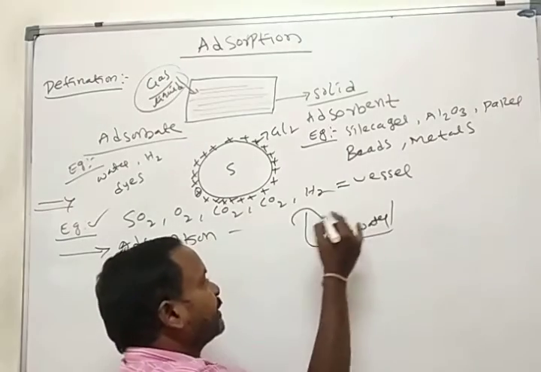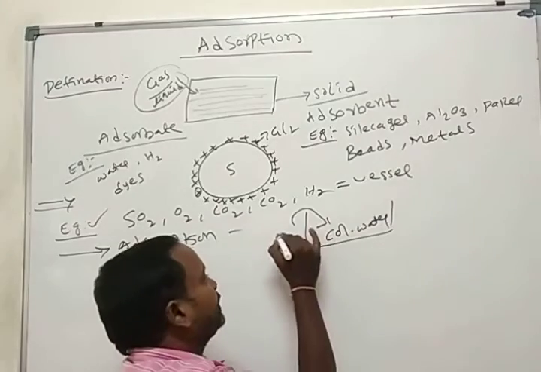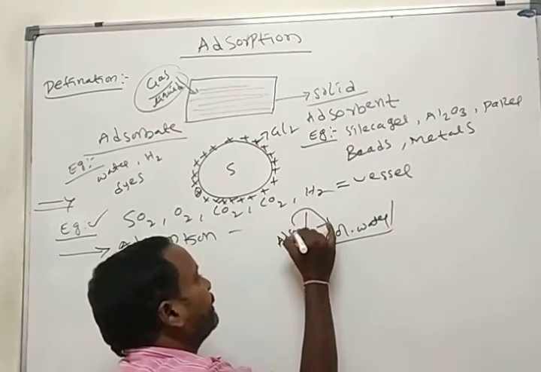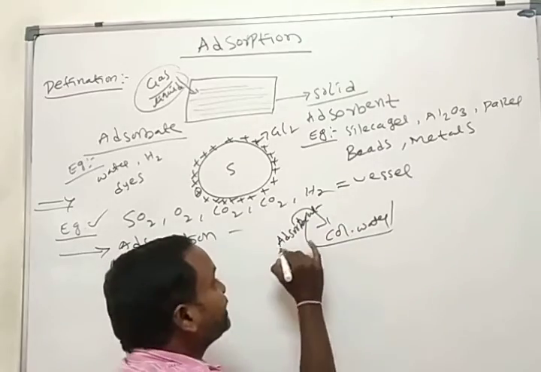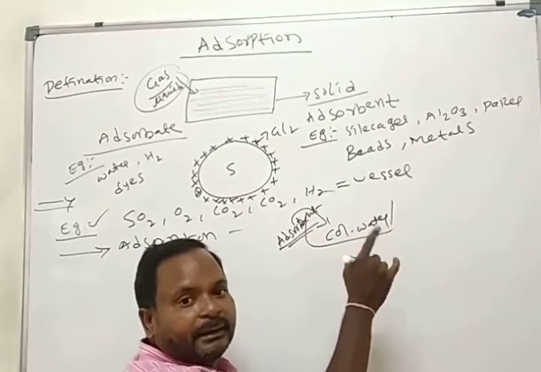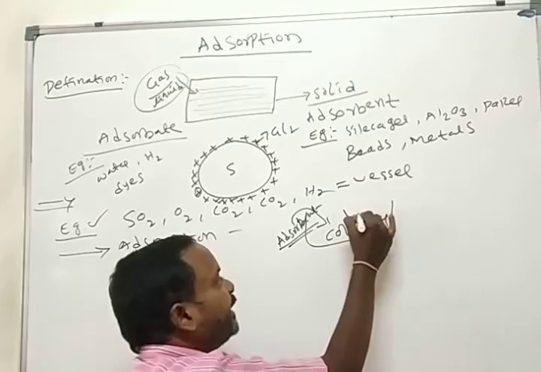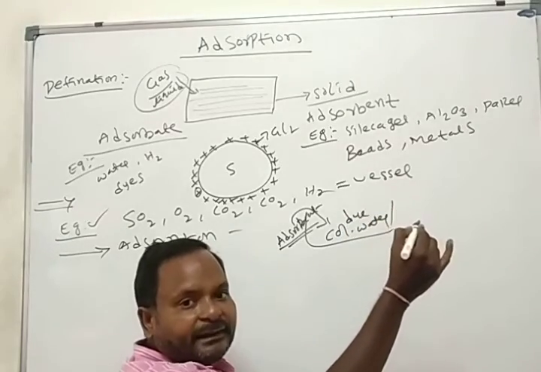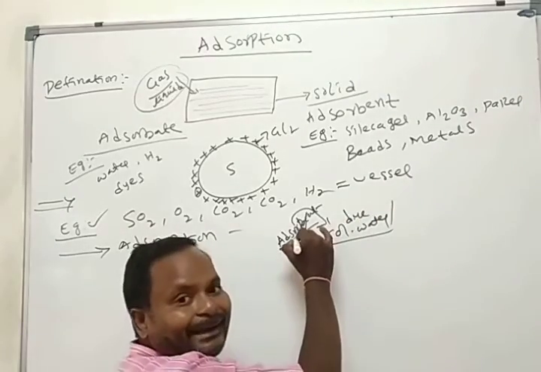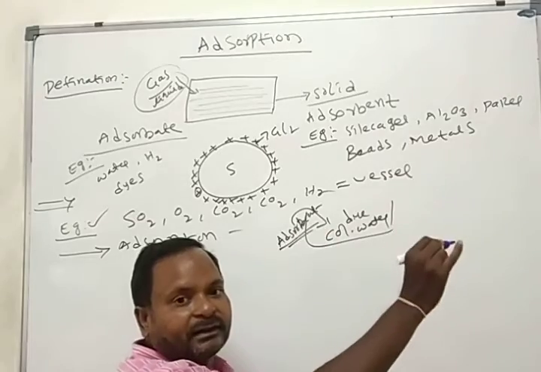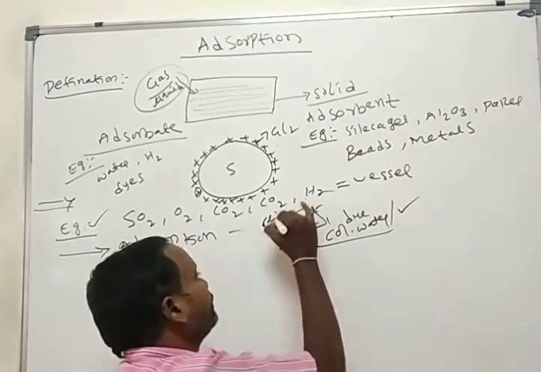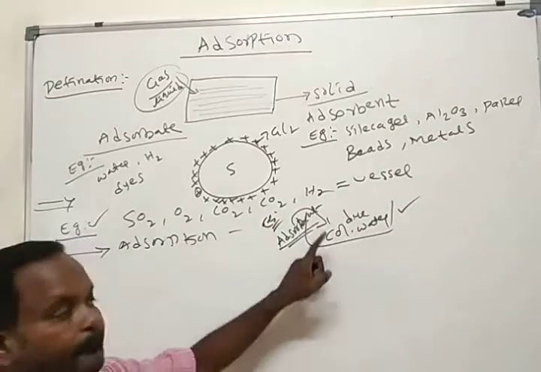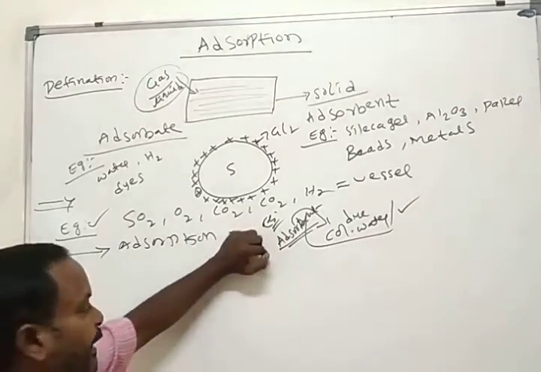Then you pass any adsorbent. What happens? It adsorbs the color only. Here dyes are there. If dye is there, it adsorbs only the dye on its surface. This is also one of the best examples for adsorption.